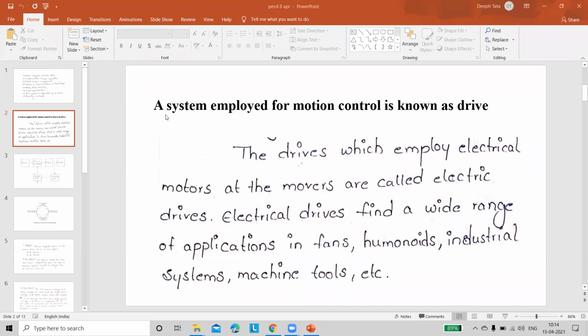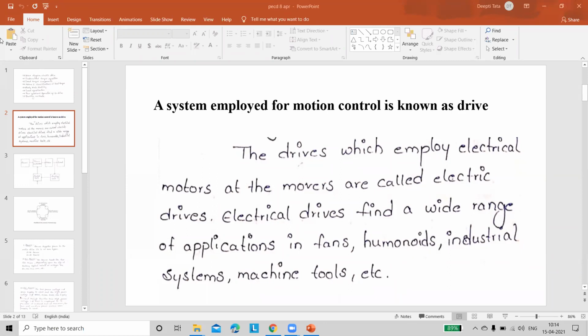First of all, a system which is employed for motion control, that means internally motion is going to be done, rotating with some speed, and the speed must be controlled. That corresponding system is known as a drive. And whenever this drive is employed for electric motors, it is known as an electrical drive.